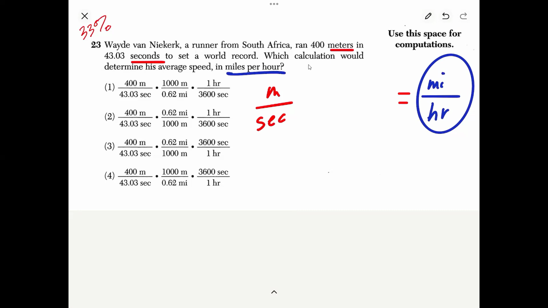Now, all you've got to do is go through each one of these answer choices until you get miles per hour. So if we look at the first one, we have miles and hours on the top, right? We have meters and hours, and then we have seconds, miles, and seconds. So that is not going to end well.